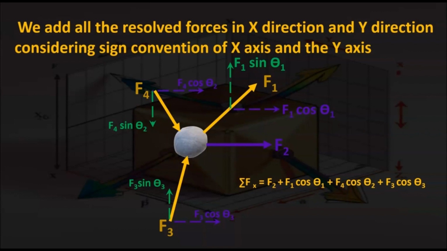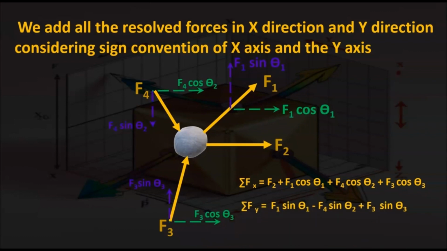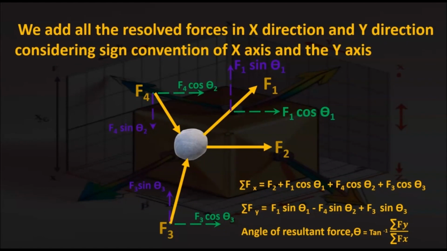Now, similarly, we have to find sigma Fy by considering the forces in the y direction. In the y direction, F3 sin theta 3 and F1 sin theta 1 are pointing along the positive y direction. So both these forces are positive, and F4 sin theta 2 is pointing in the negative y direction, so that is negative. And the angle of the resultant force theta is tan inverse sigma Fy by sigma Fx. So this is how you manually calculate sigma Fx and sigma Fy. And the magnitude of the resultant force F equals square root of sigma Fx square plus sigma Fy square.